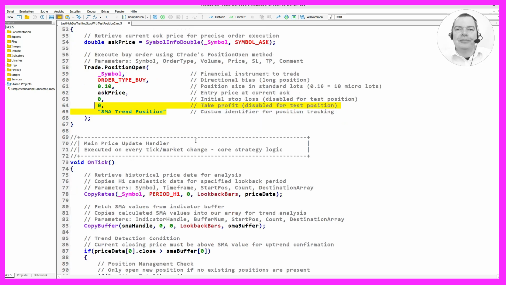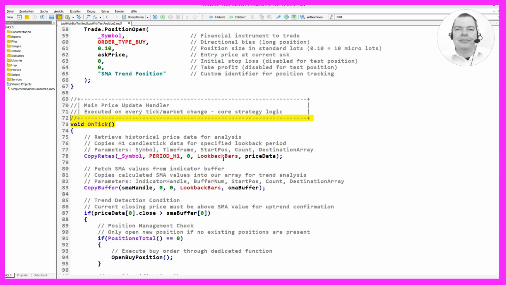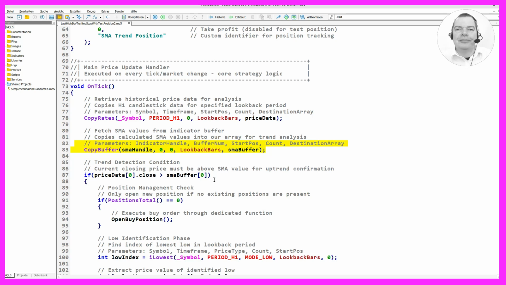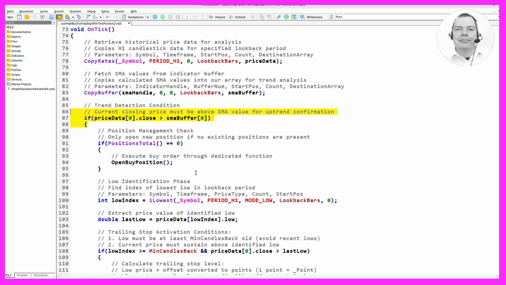The OnTick function is executed on every tick or market change, containing the core strategy logic. We retrieve historical price data for analysis by copying H1 candlestick data for the specified lookback period. We also fetch SMA values from the indicator buffer for trend analysis. The trend detection condition checks if the current closing price is above the SMA value for uptrend confirmation. If no existing positions are present, a new buy order is executed through the dedicated function.